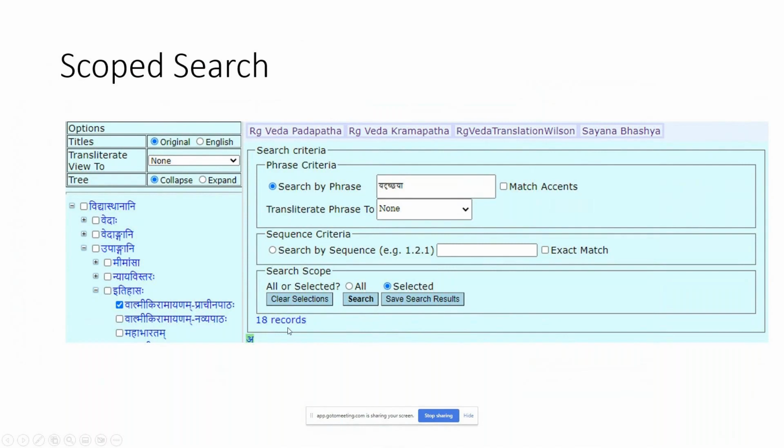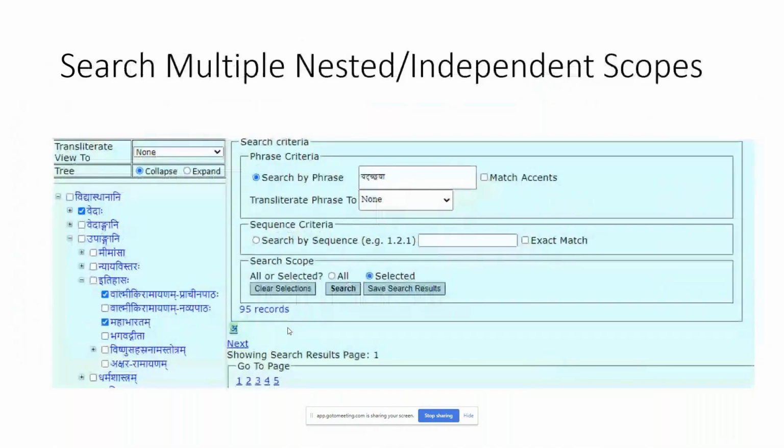Then we can also search by sequence. Suppose we don't know the word, but we know the number where it occurs. Then you can also type the number like 8.8.8 and then simply search for that. And then wherever that number occurs, those records will be pulled, for us to recall and then do more research. We can also do the same search in different languages.